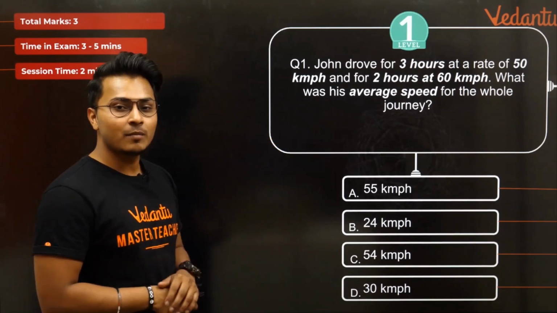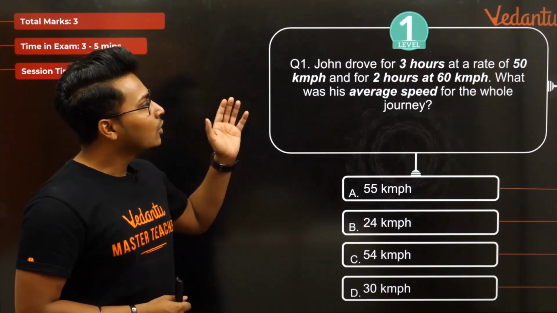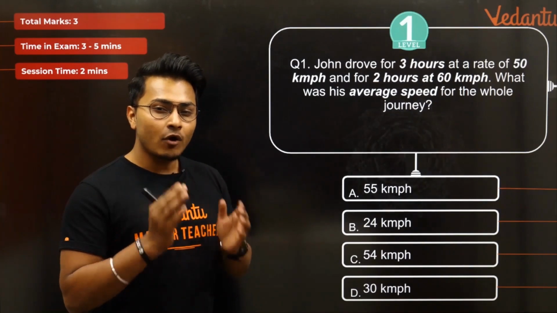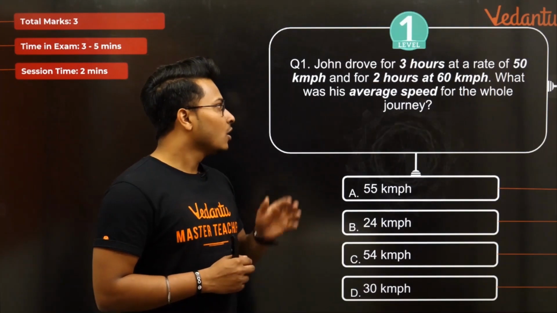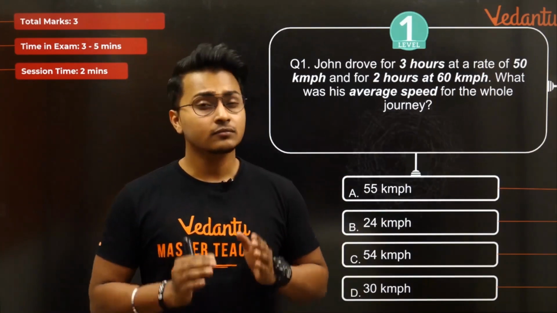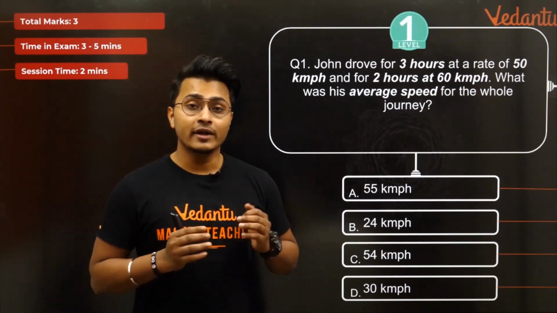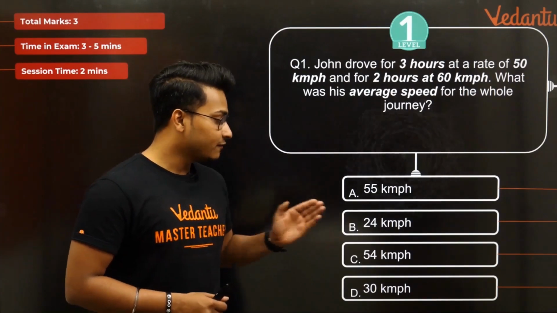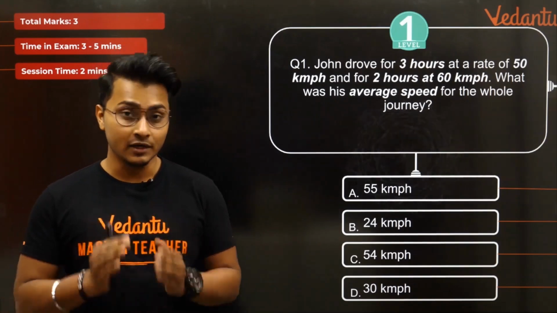So my dear students, question number 1, what does it say? It states that John drove for 3 hours at a rate of 50 kmph and for 2 hours at 60 kmph. What was his average speed for the entire journey? I'll also tell you where you will be making a mistake here. Now there are 4 options: 55 kmph, 24 kmph, 54 kmph, and 30 kmph.